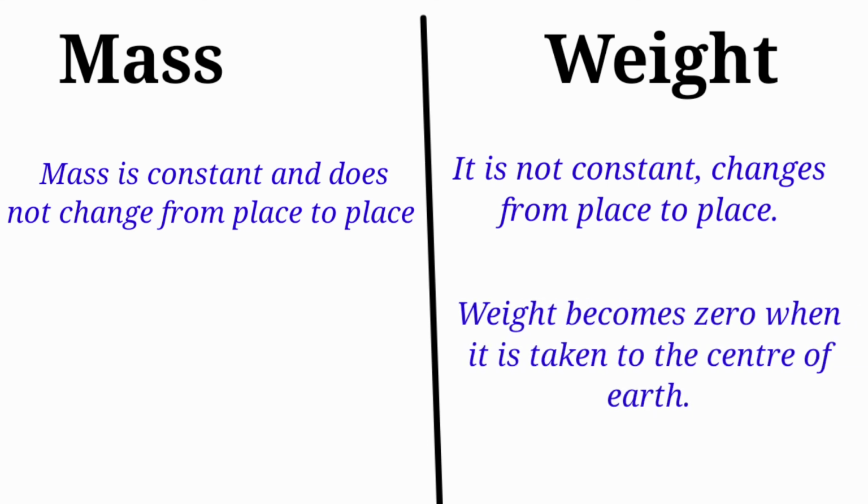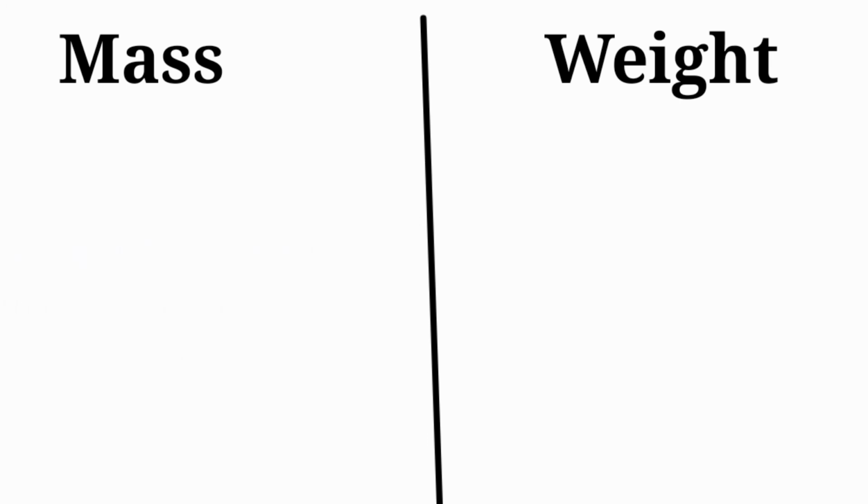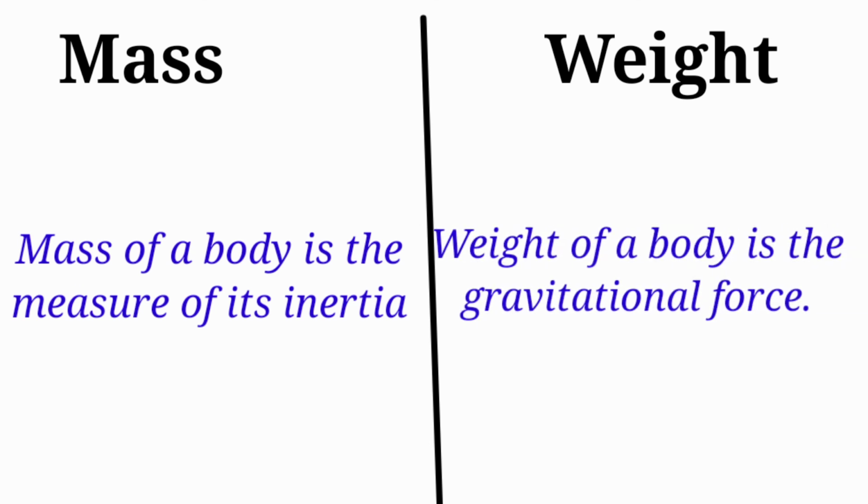Weight becomes zero when it is taken to the center of the earth, whereas mass of a body cannot be zero at any place. And the most important thing: mass of an object is the measure of its inertia, whereas weight of an object is the gravitational force.